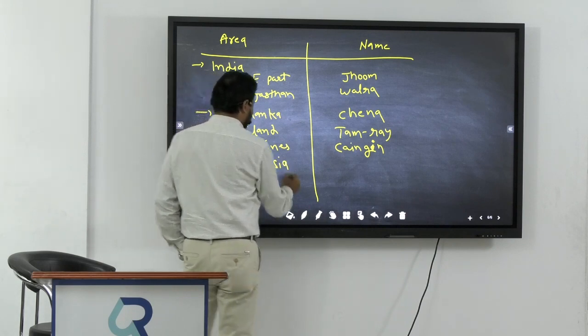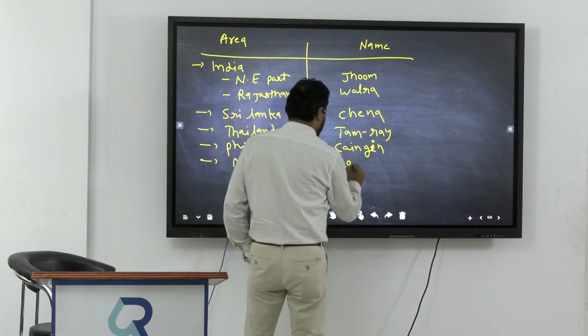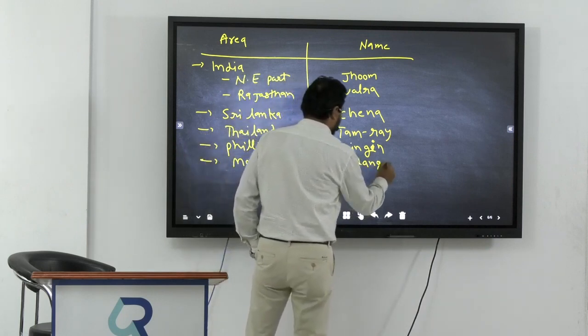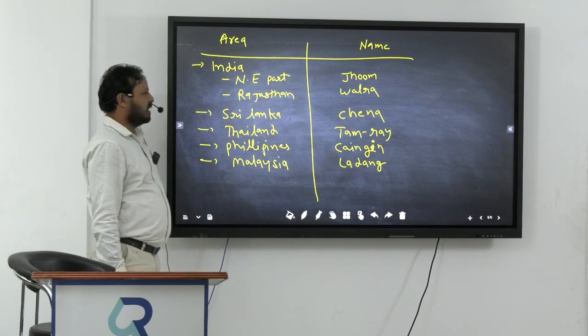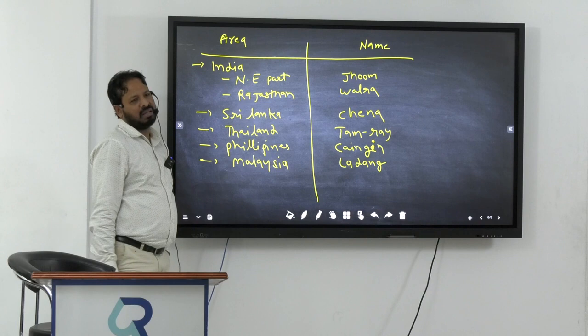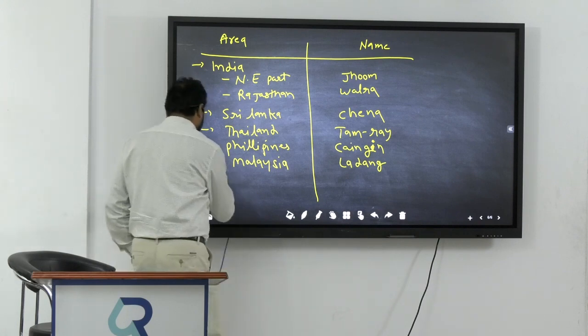In Malaysia, it is called Ladang. Next is Indonesia.